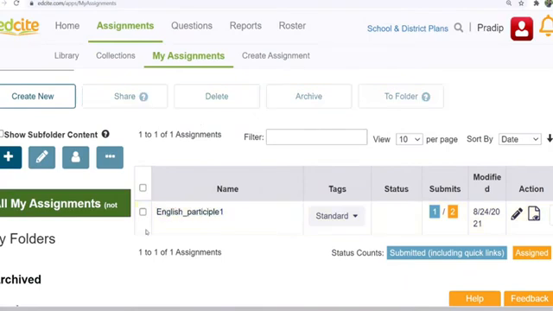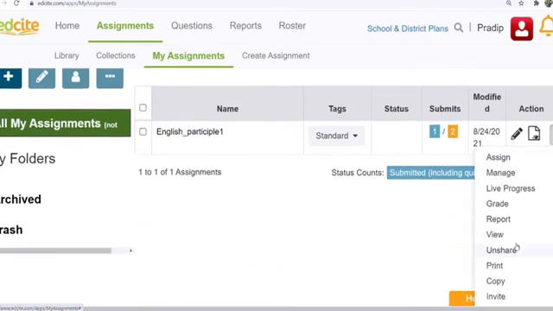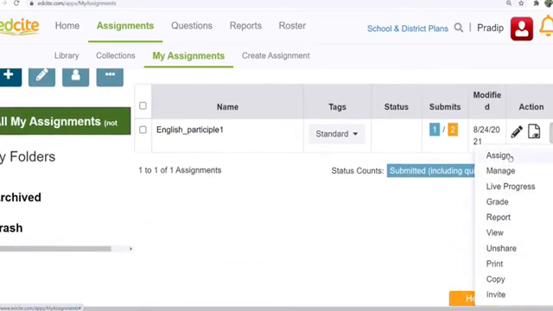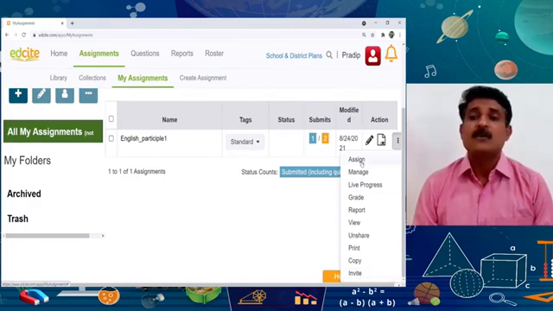Now here you can see the three dots in the action tab. When I click here, I can see a lot of tabs. First is assign. Second is manage, live progress, grade, report, view and share, then print, copy and invite. Let's see them one by one.